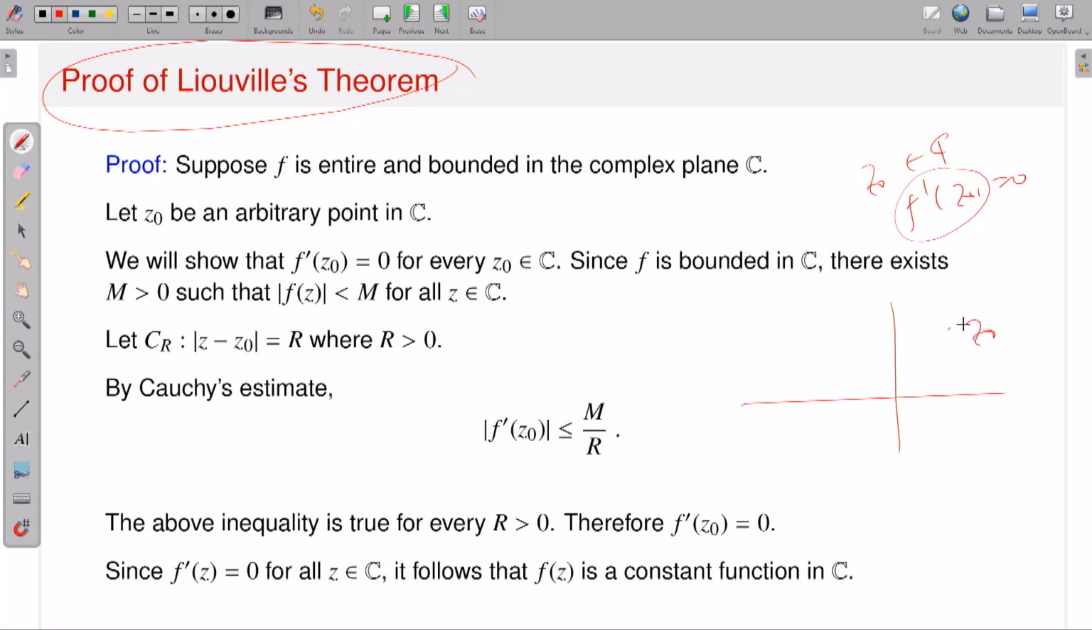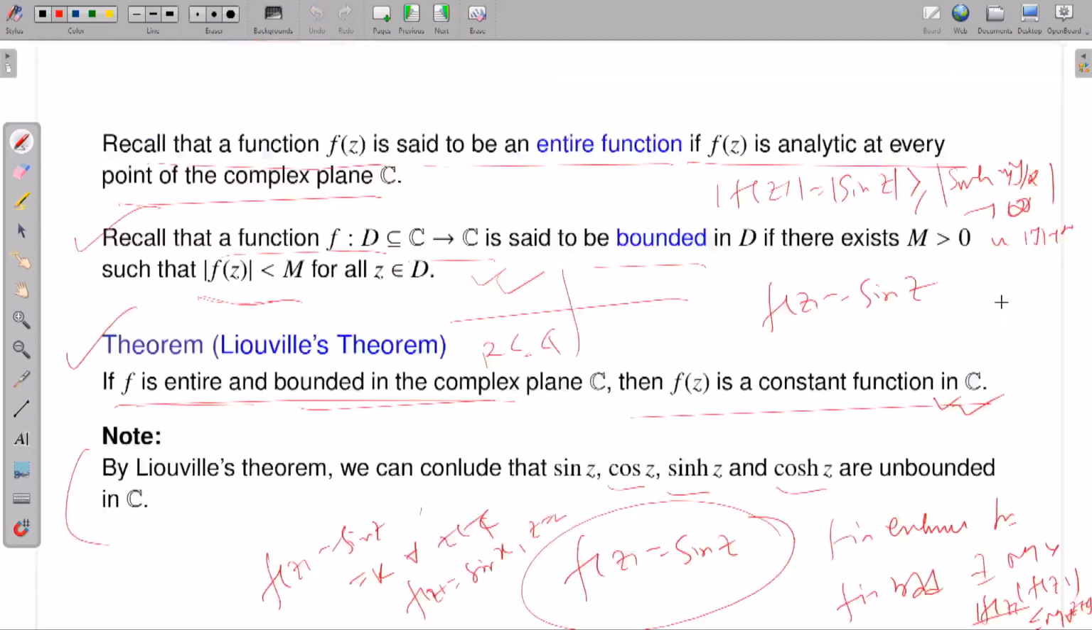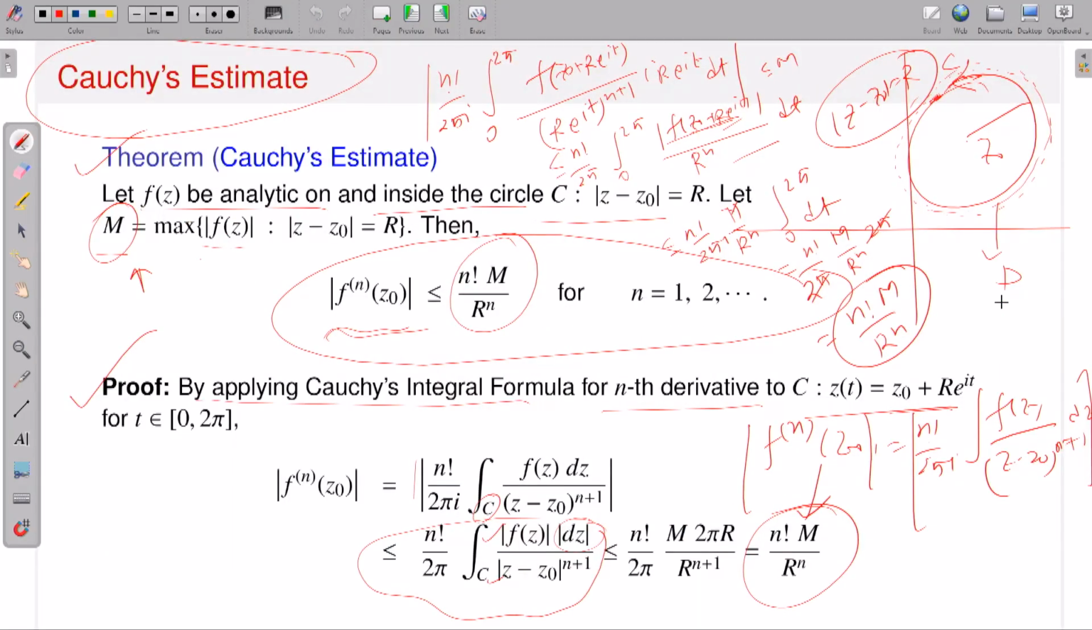Now I have to use Cauchy's estimate. So take a circle of radius r centered at z0. Then what does Cauchy's estimate say? Look at the Cauchy's estimate statement. Cauchy's estimate says that if f is analytic on and inside your circle centered at z0 with radius r, and M is the maximum, this is the estimate we will have.